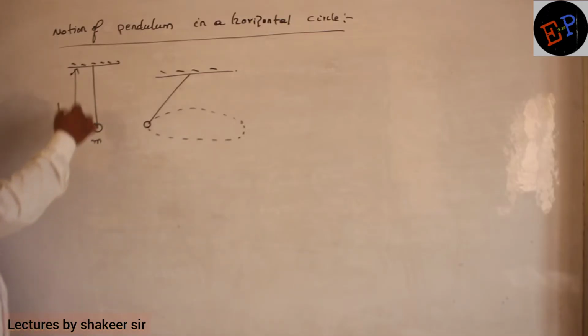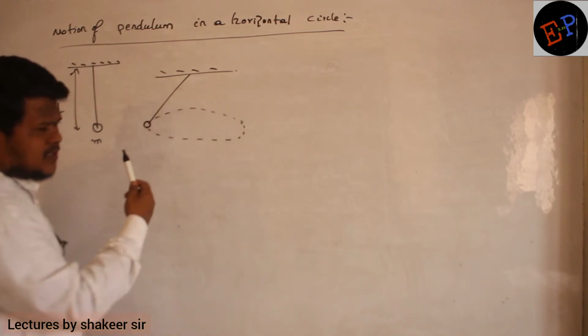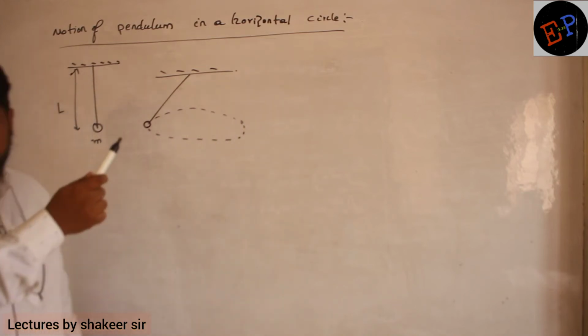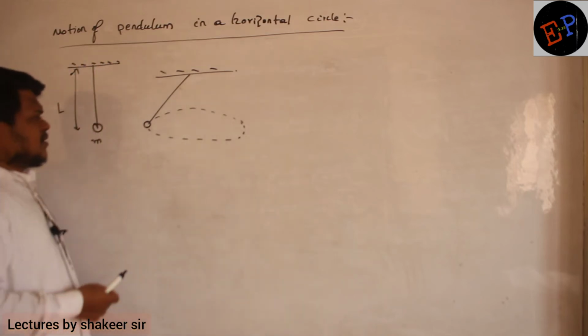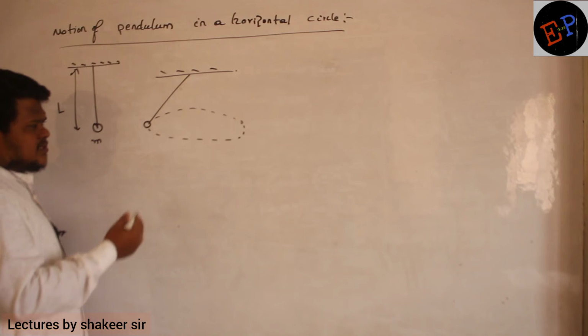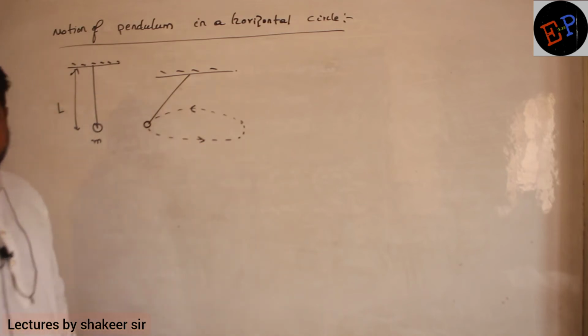So this is a pendulum, and we are making this pendulum move in a circular path. And what kind of circle is this? This is not a vertical circle, this is a horizontal circle. Now, on this pendulum, how many forces are acting? Let us see. So this is the circular path in which this pendulum is moving in a horizontal circle.